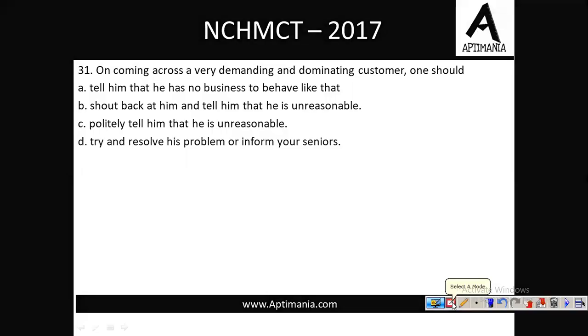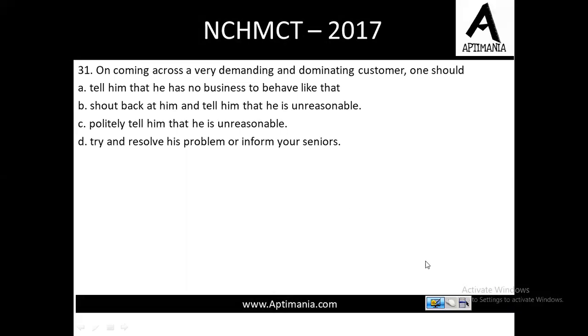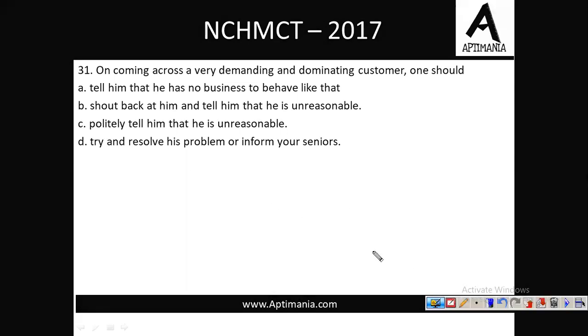Okay, so we were discussing this point number D. Fine. So point number D is try to resolve this problem or inform your senior. Now see, option C is valid, but then we need to decide which one is better from C and D.